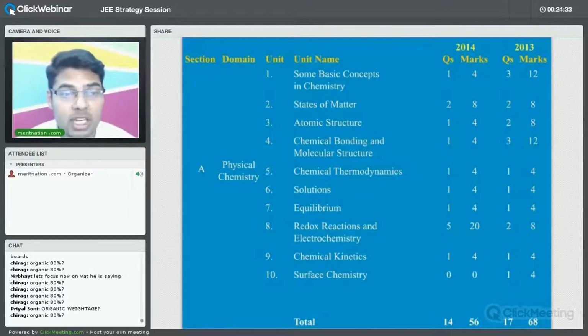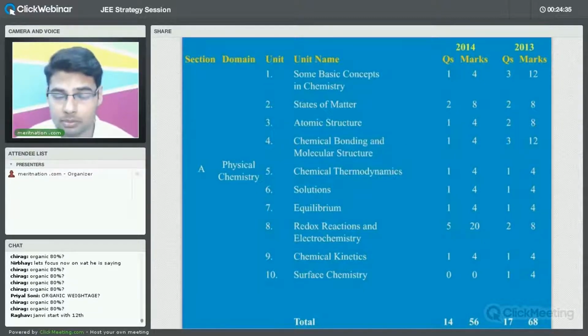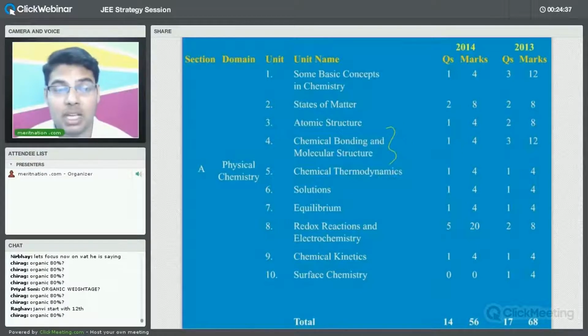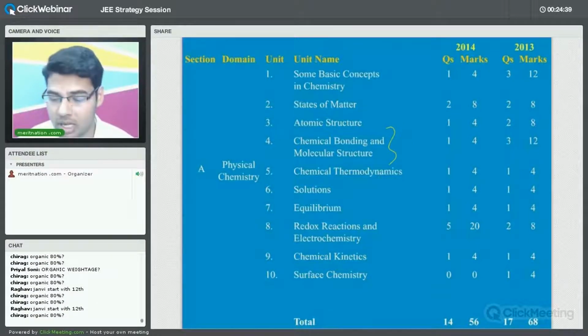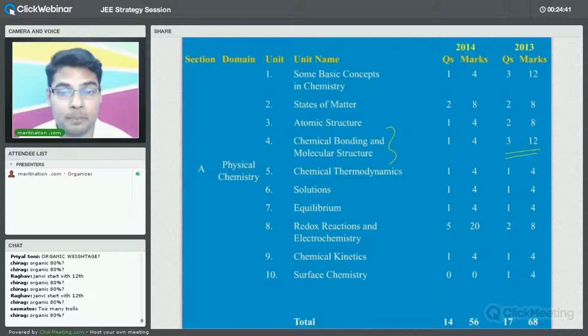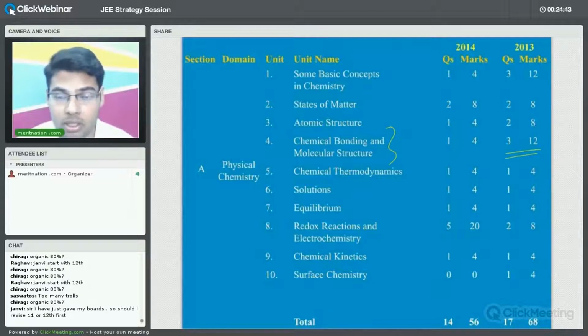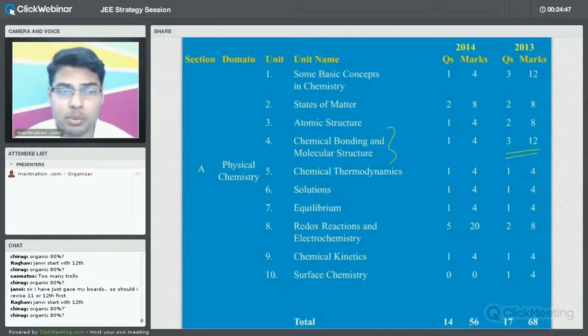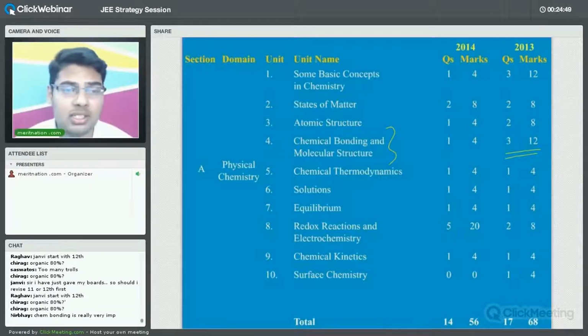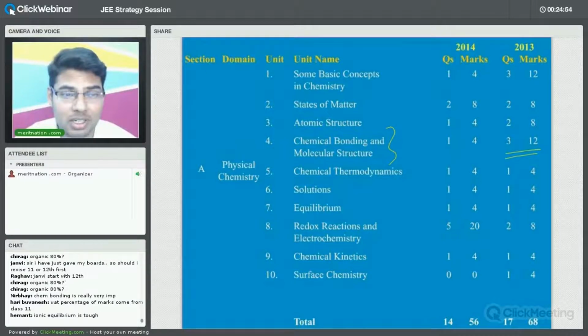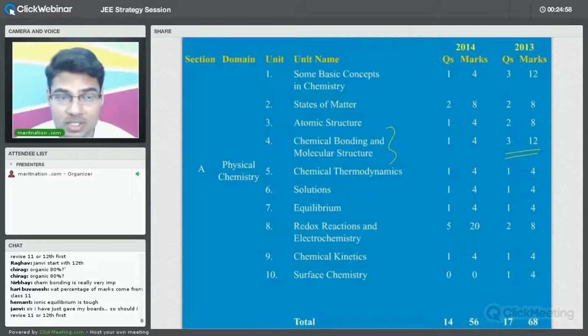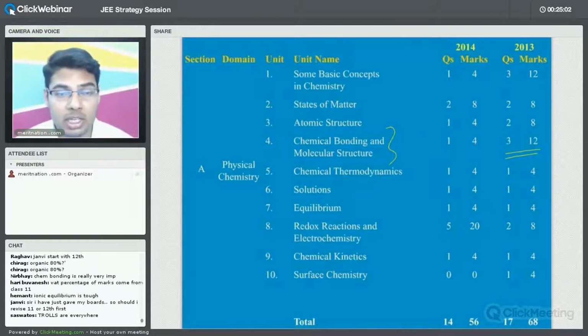Chemical bonding and molecular structure is a very important topic in chemistry. Although only one question was asked in 2014, in 2013 we have 3 questions, so 12 marks. So this chapter is very, very important. You will find that in some years, from some chapters, you will not find any questions, but this does not mean that the chapter is not important.